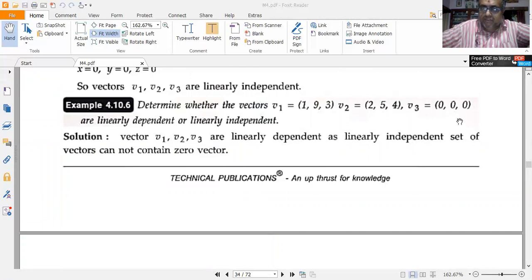By seeing the data only, we can say, because a linearly independent set of vectors cannot contain the zero vector. Here I have v3, which is consisting of 3 zeros. So this is a triad of zeros, a triad which is composed of 3 zeros. So this is a zero matrix or a zero vector. So a linearly independent set can never contain a zero vector. So since it consists of a zero vector, it is not linearly independent, but it is linearly dependent.